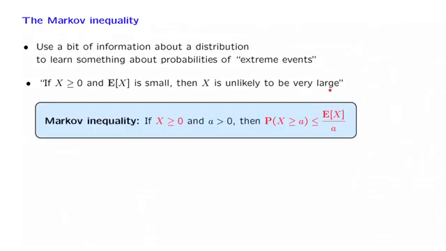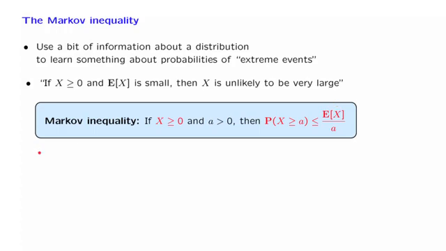Here's what it says. If we have a random variable that's non-negative and you take any positive number a, the probability that the random variable exceeds that particular number is bounded by this ratio. If the expected value of X is very small, then the probability of exceeding that value of a will also be small. Furthermore, if a is very large, the probability of exceeding that very large value drops down because this ratio becomes smaller. So that's what the Markov inequality says. Let us now proceed with the derivation.